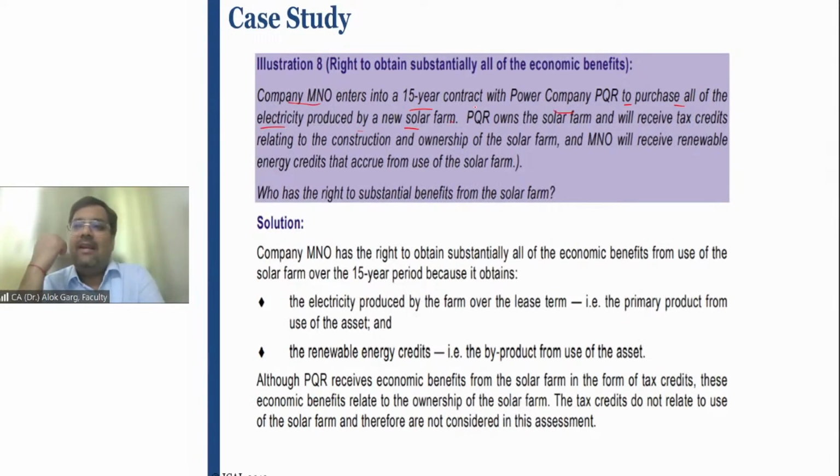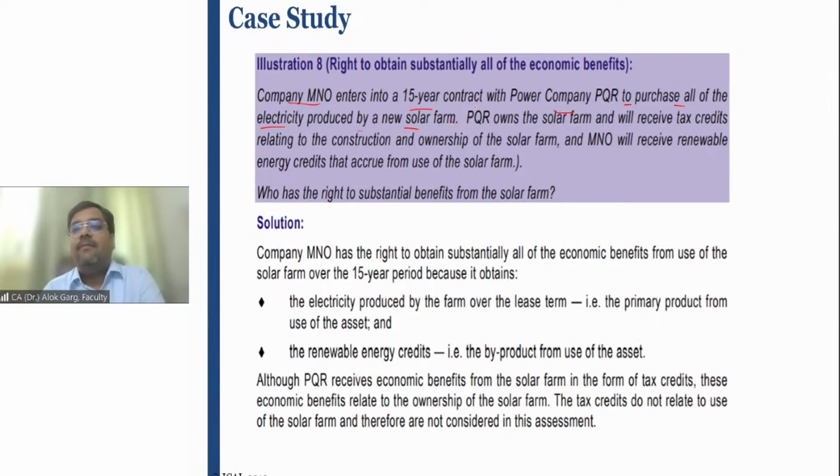Instead of doing this, let me do one thing. You can use our power plant as a captive plant. Means we will sell you the entire production, right? We will produce for you and we will sell the entire production in favor of you. So company MNO enters into a 15-year contract with company PQR to purchase all the electricity produced by a new solar farm.